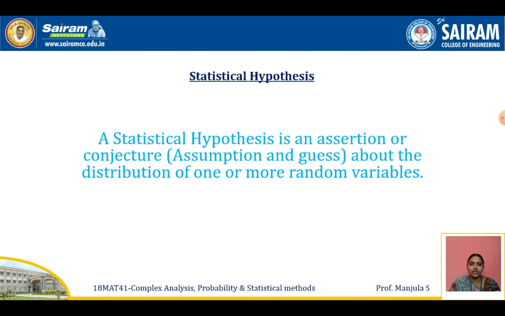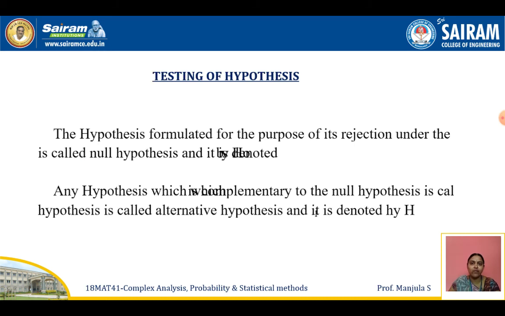Statistical hypothesis. A statistical hypothesis is an assertion, conjecture, assumption or guess about the distribution of one or more random variables. Based on assumption only we can find that. Testing of hypothesis: the hypothesis is formulated for the purpose of its rejection. We state the statement whose purpose is to be rejected. That type of hypothesis we call the null hypothesis, and we denote it as H0.